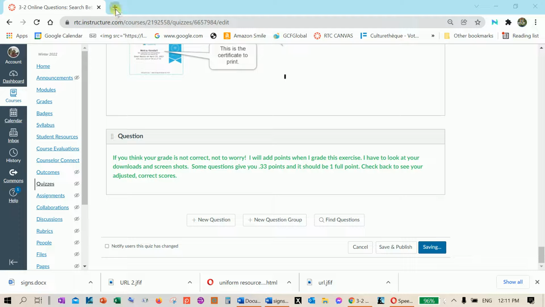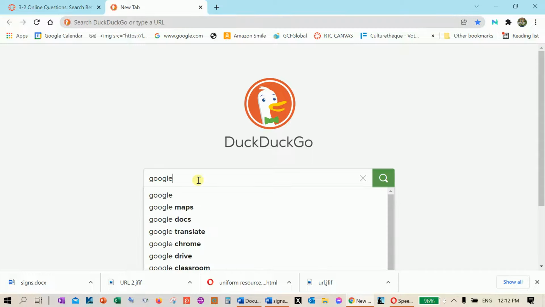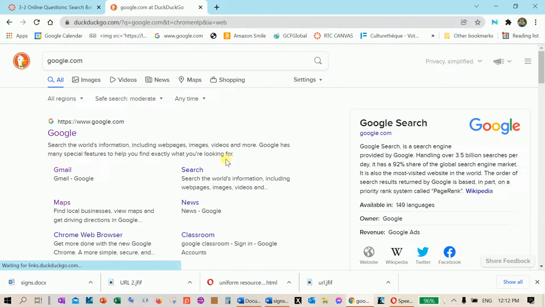In this video, I'm going to show you how to get a Creative Commons image. I'm going to click my plus sign to open up a new tab. I'm in DuckDuckGo, but DuckDuckGo and Bing both have their license features, and as good as Google, so I want to go to Google to do my image search.